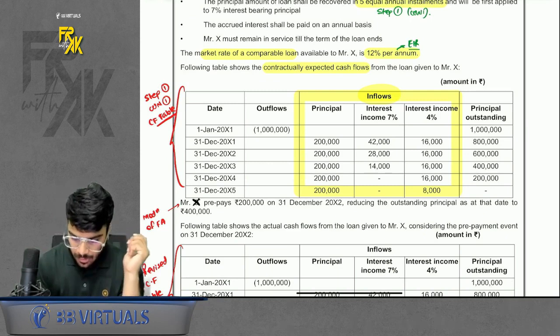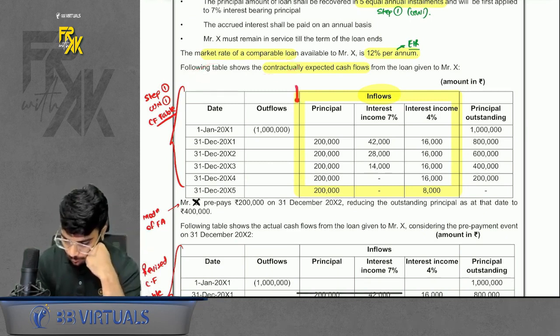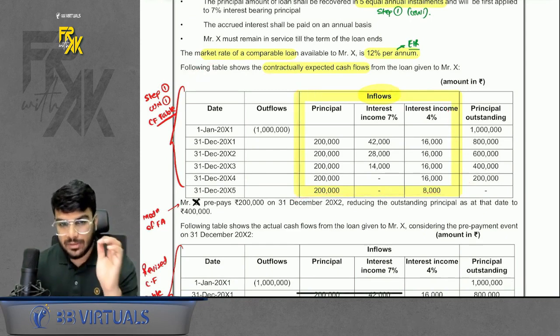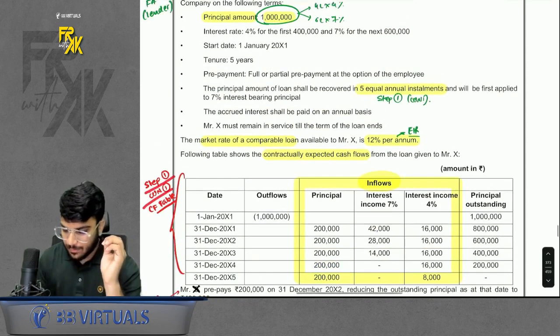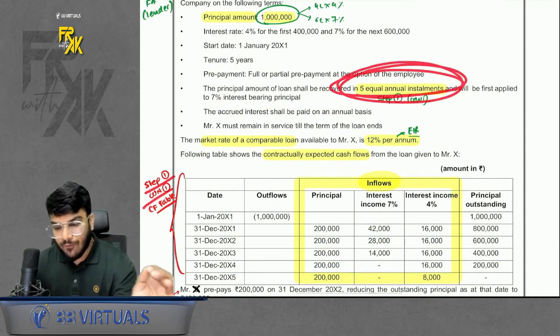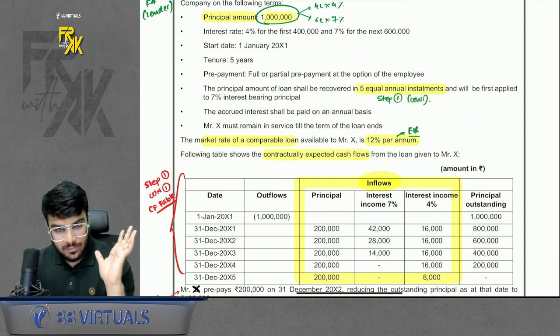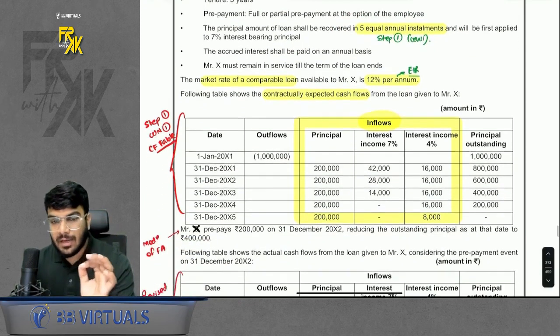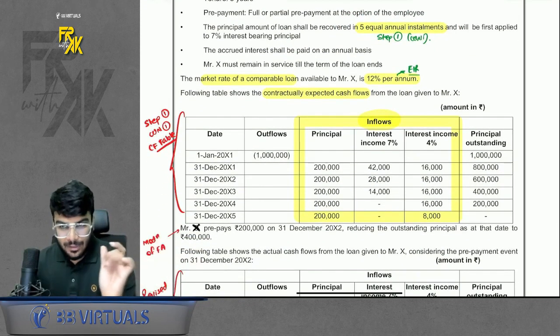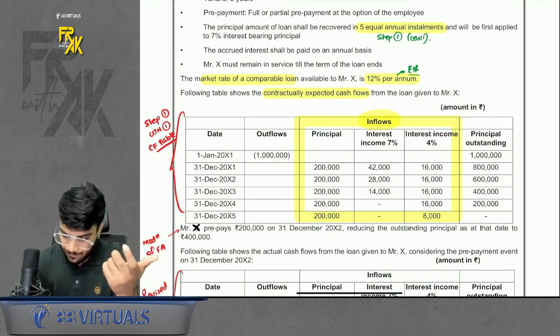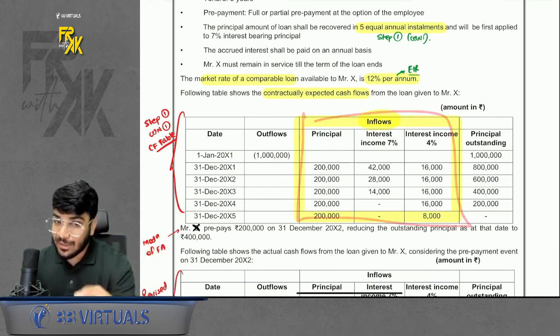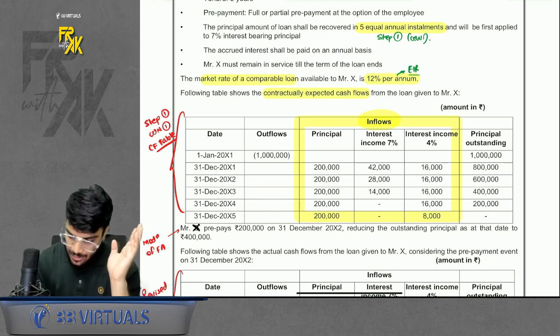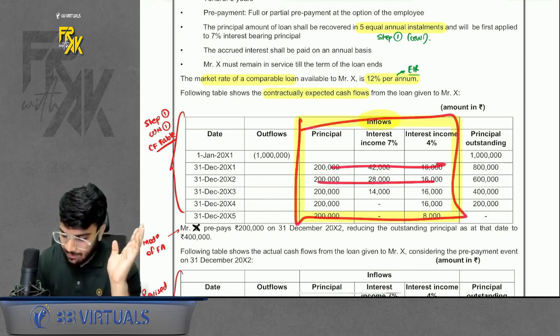Very good. Okay. Now some table is given. What is this table? What did I say? Because you are repaying in installments, you have to prepare a working note number 1. Luckily, that working note is given in the question. In step number 1, prepare a cash flow table. That is already given. I said when the question is big, given information is more. So how much the cash flow is each year is given in the question.